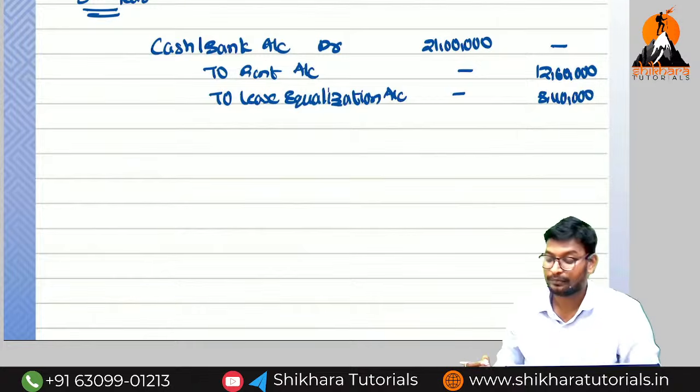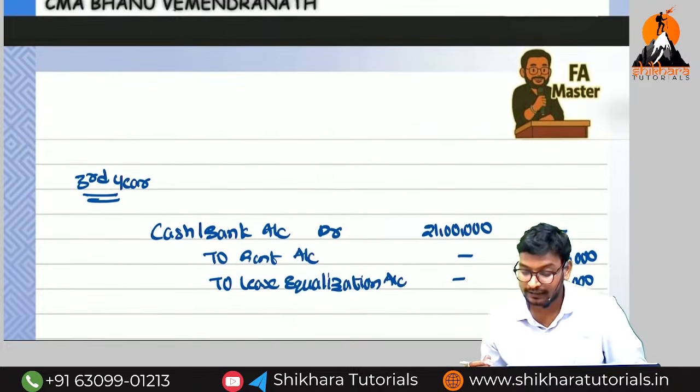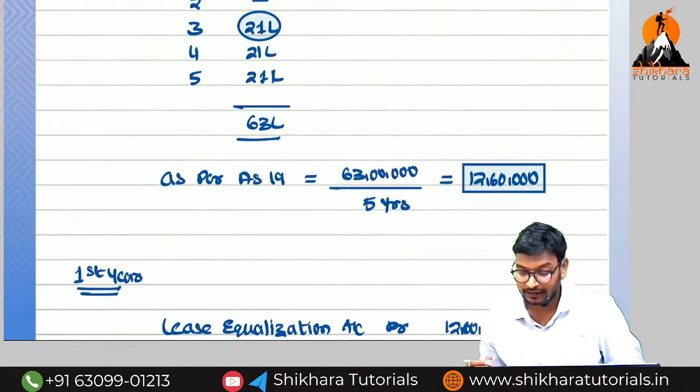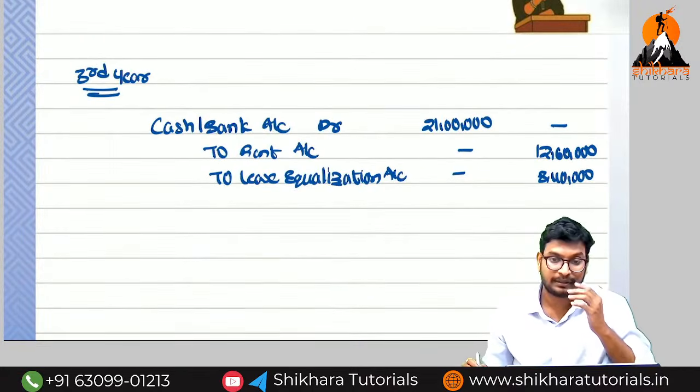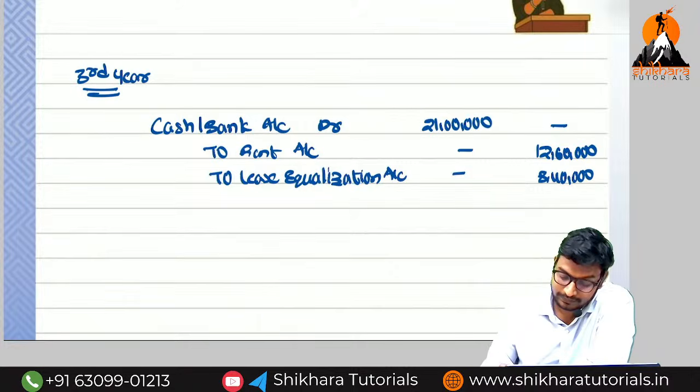Like this, you need to pass the entries. For the fourth year, how much amount? Fourth year also the same, fifth year also the same. The same entries will be repeated for the fourth and fifth.